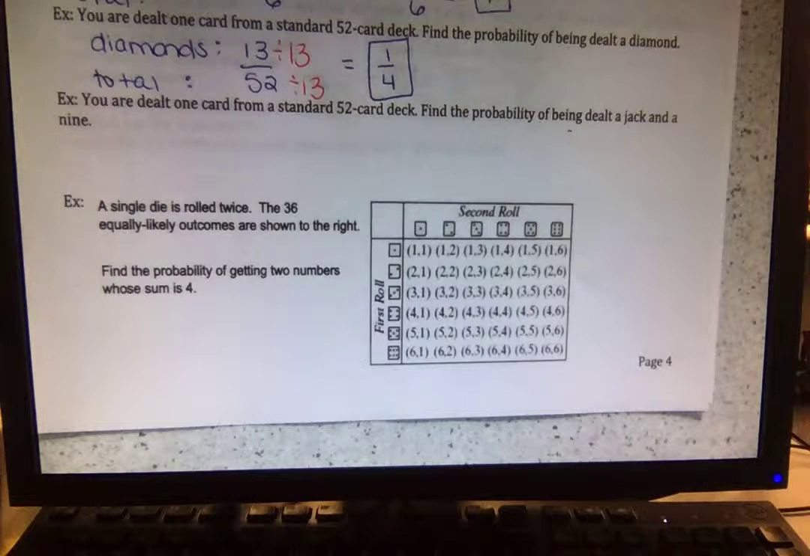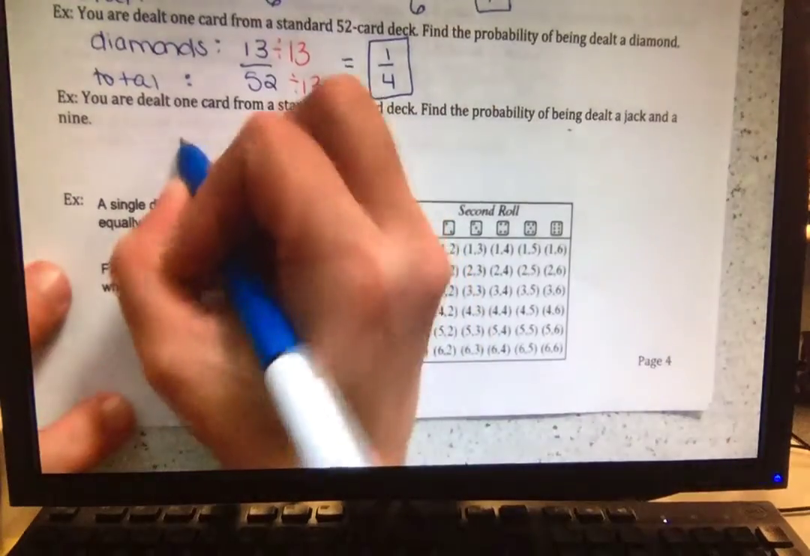So, out of the face cards, could it be a jack and a 9 at the same time? No. It can't be a face card and a numbered card at the same time. So there's no cards that will have that. If you're only given one card, you're not going to be given both. It's like you're not going to be given a 2 and a 3 if it's only one card. Does that make sense? All right, so there's no card that has both of those. So 0.